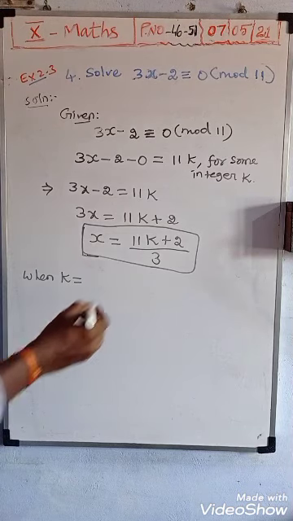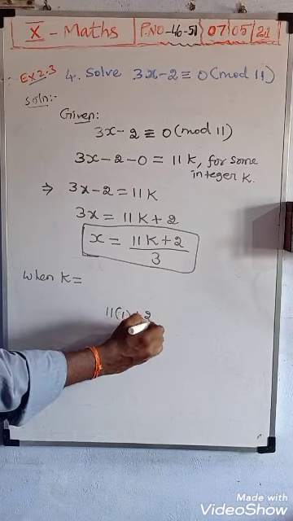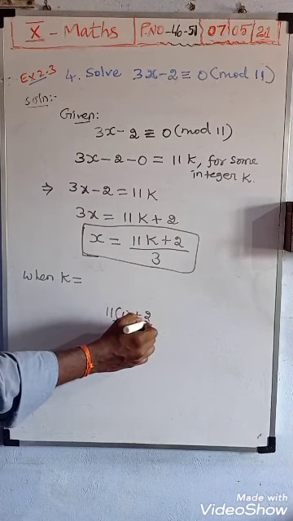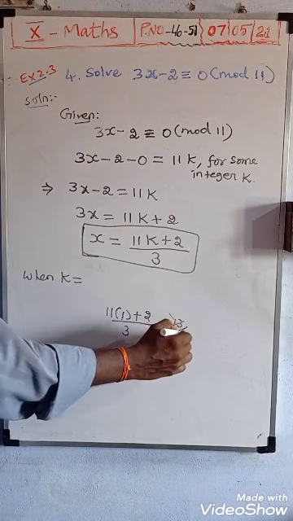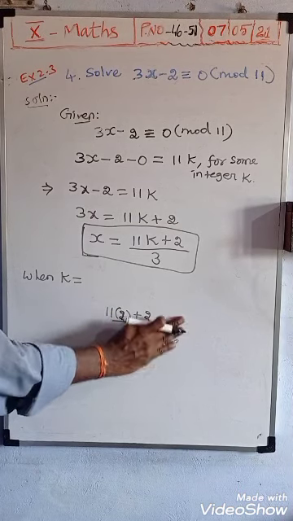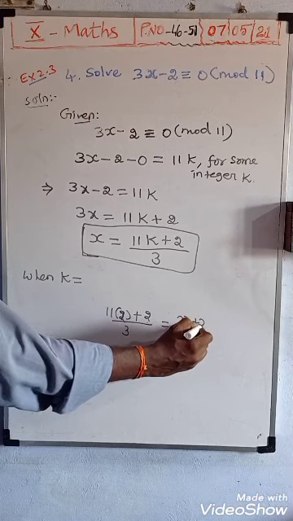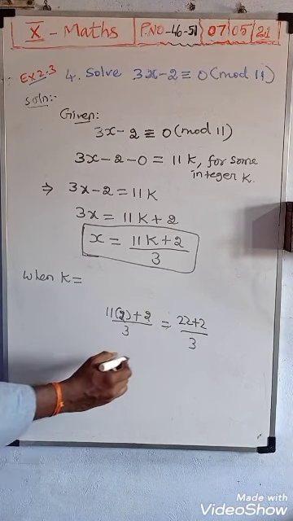Suppose you first substitute 1: 11 ones are 11, so 11 plus 2 is 13, and 13 divided by 3 surely we cannot cancel. Next, substitute 2: 11 twos are 22, 22 plus 2 divided by 3, so the 3 table is not possible.